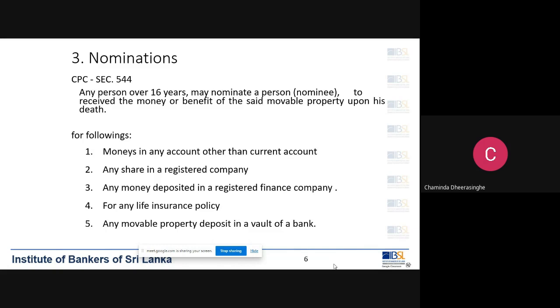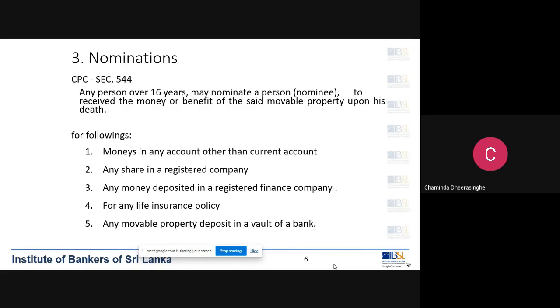So that is called nomination. Nomination means, if I explain in simple language, a person can nominate another person, a nominee, to receive the money and the goods in a bank or in another company after the death of that account holder.